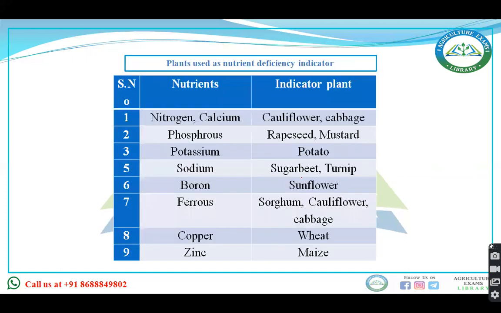This also you have to remember: the deficiency indicator plant for each nutrient. Suppose you talk about copper deficiency, which one is the indicator plant? Of course, it's wheat. Similarly, you have to remember for nitrogen and calcium, phosphorus, potassium, it's potato, sodium, sugar beet, boron, sunflower. You can take this screenshot for further memorizing.